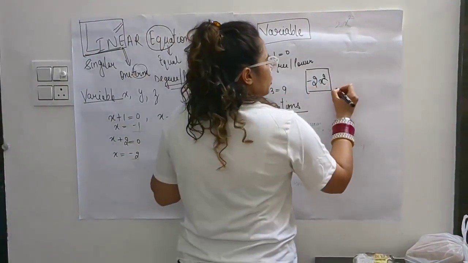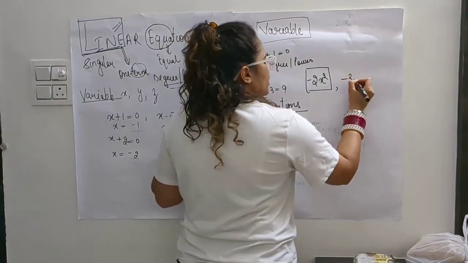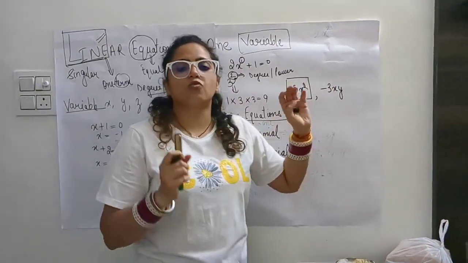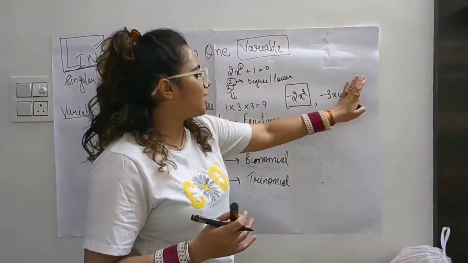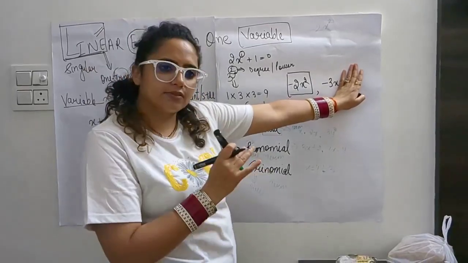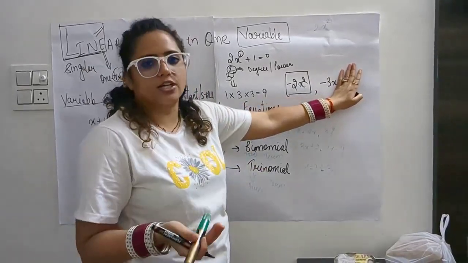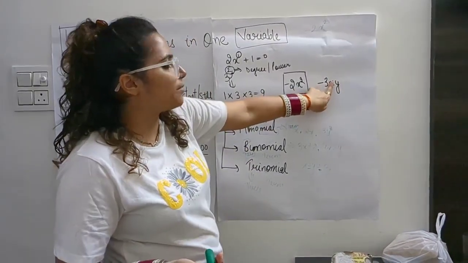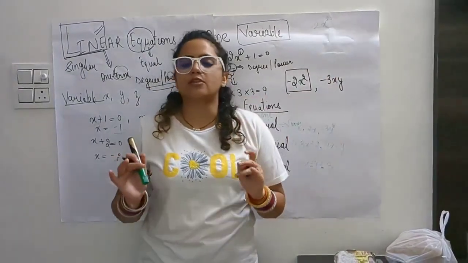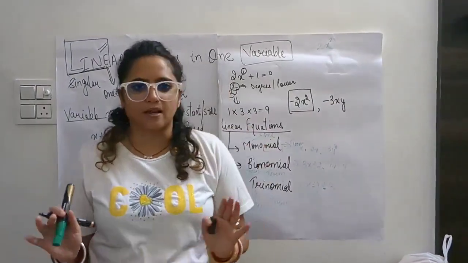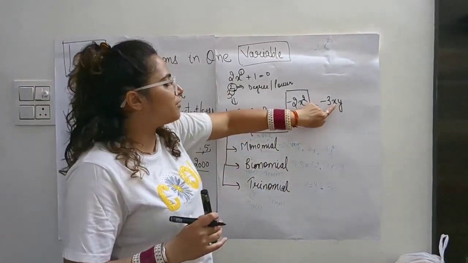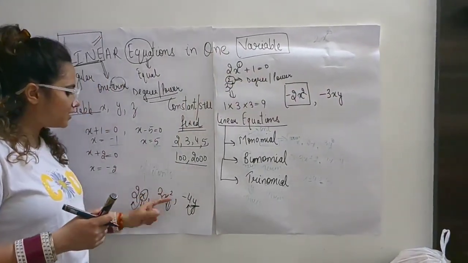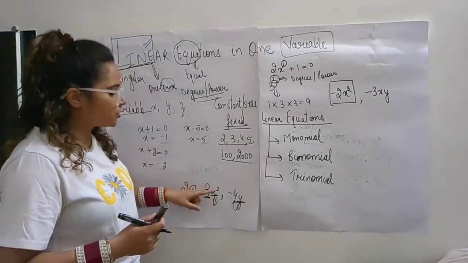Okay. One more example I would like to take. If I am writing minus 3xy, and if I'll ask you the coefficient of y, whatever the coefficient is asked from you, you just have to hide that term, and what is left there, that would be your coefficient of that particular term. So here the coefficient of y is minus 3x and coefficient of x is minus 3y. Always remember that coefficient cannot be a single number or single digit. It should be a variable included. Why? Because I told you the relation: coefficients are these which are in the multiplication of the variable.